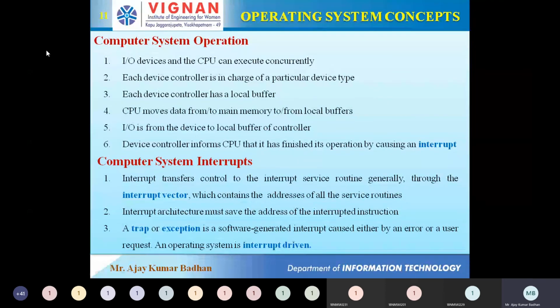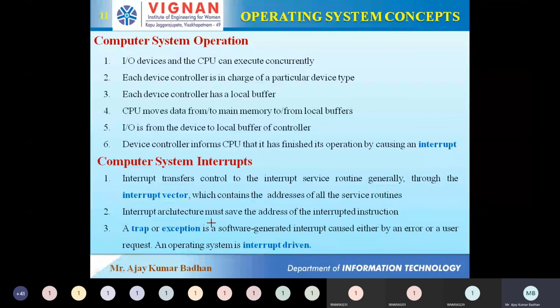Now these points are important here. Whatever highlighted ones I am showing you are important. A trap: whenever an interrupt is generated by software, we call it a trap or exception. As I told you, in the example, try and catch is used for catching exceptions. So here the words trap and exception are used. These are purely software-generated interrupts. And moreover, the operating system is interrupt driven.